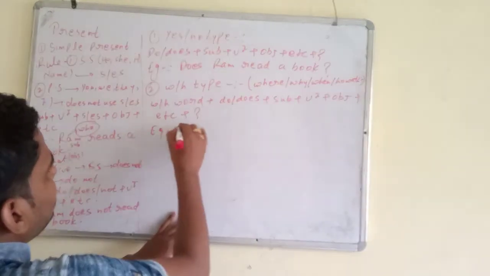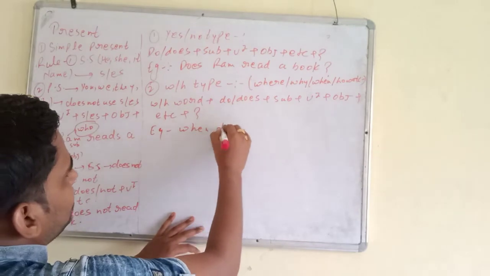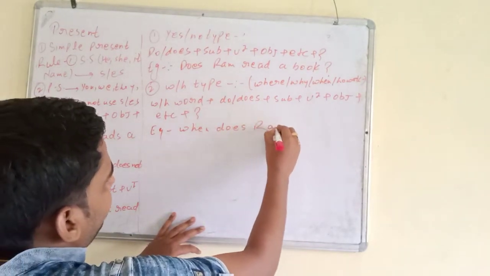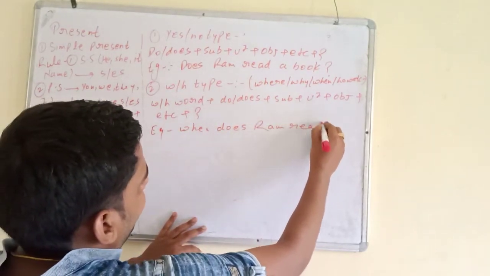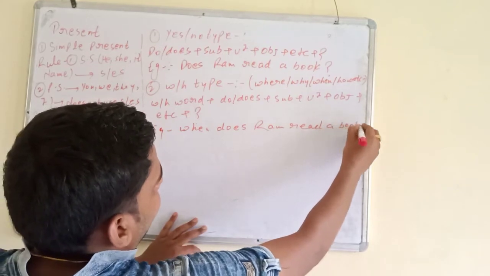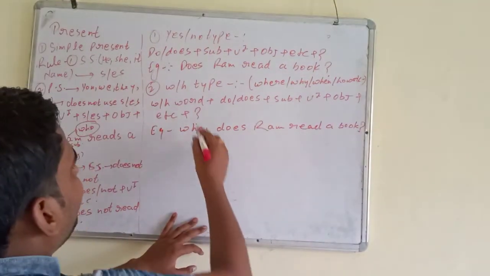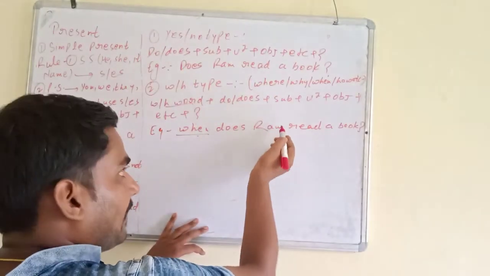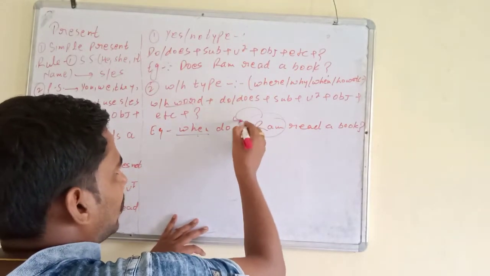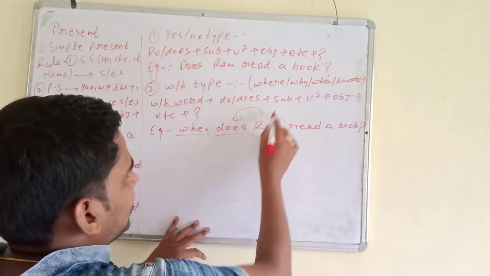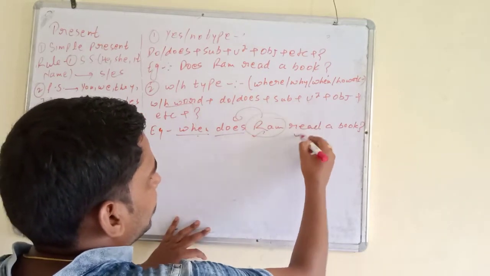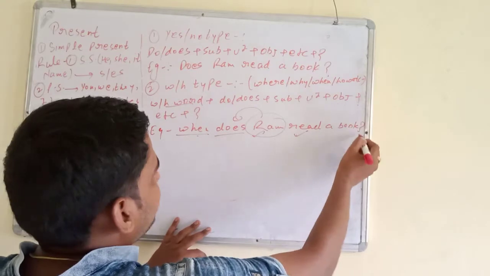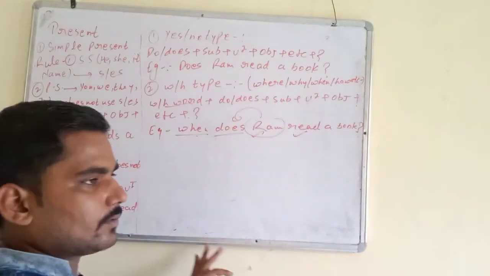So we can change it in WH type. When does Ram read a book? You can see this example. First we are using the WH word when, then according to Ram, remember, according to the subject we will use do or does. So when does, then subject is Ram, then base form read, then object is a book, and at the last we are using the mark of interrogation.